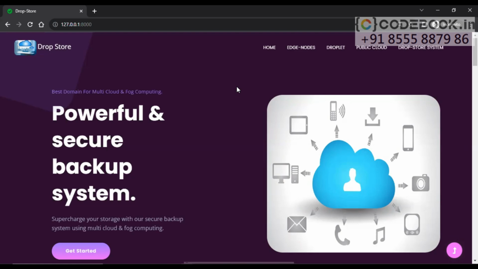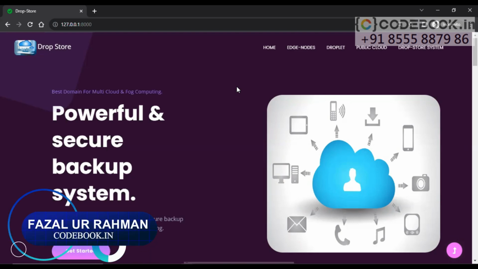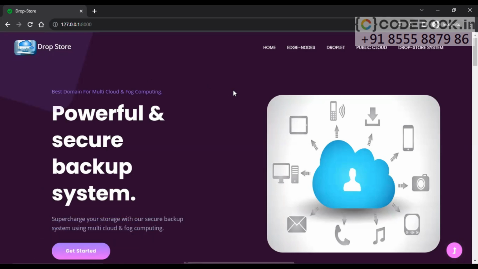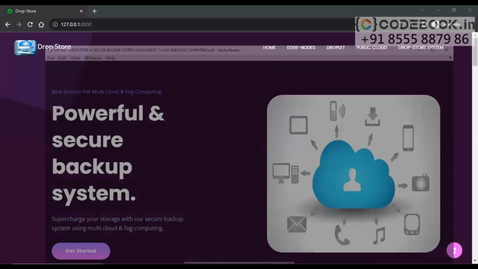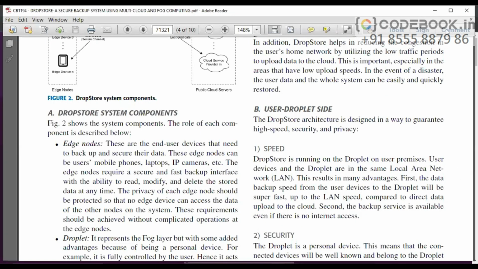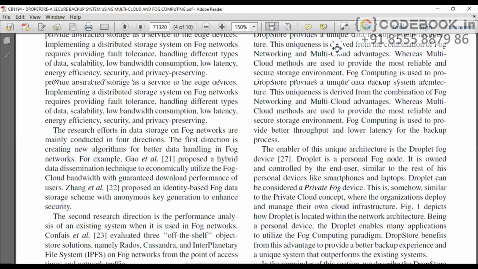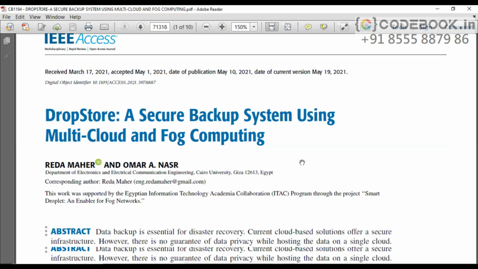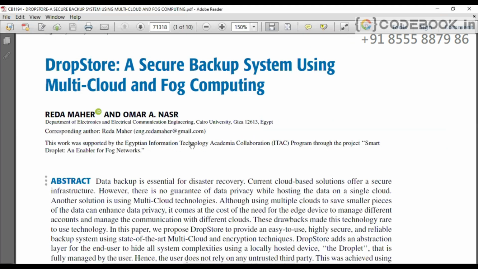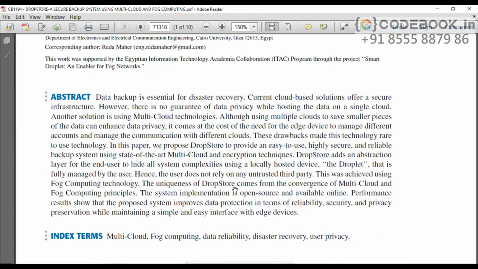Today I brought you a project on the cloud computing domain, and the title of the project is Dropstore. Let me show you, before execution of this project, the base paper or research paper of this project. So this is the research paper, entitled Dropstore: a secure backup system using multi-cloud and fog computing. This is the title of the project, and here is the abstract.